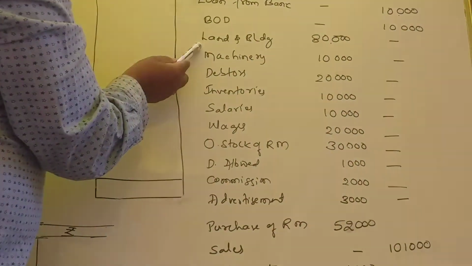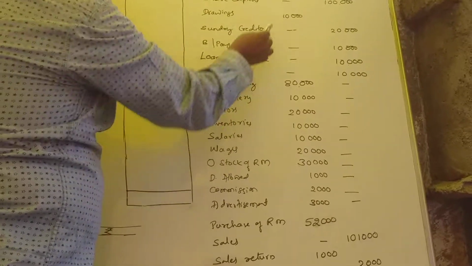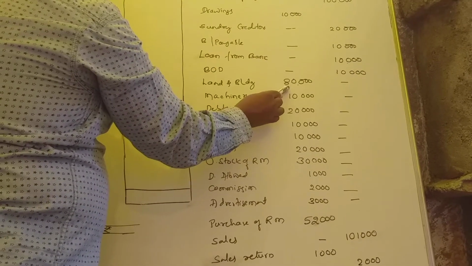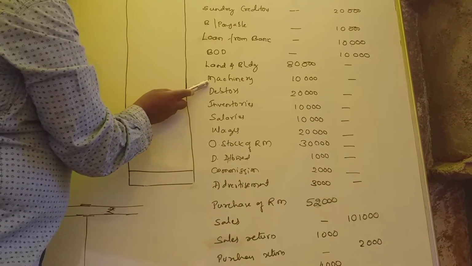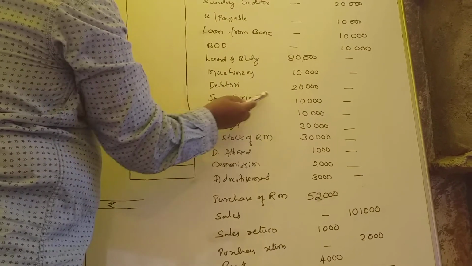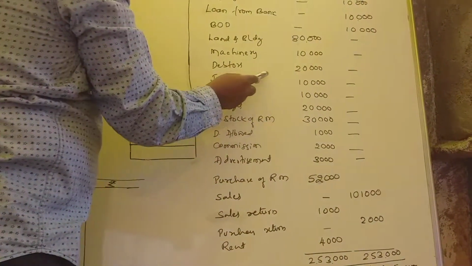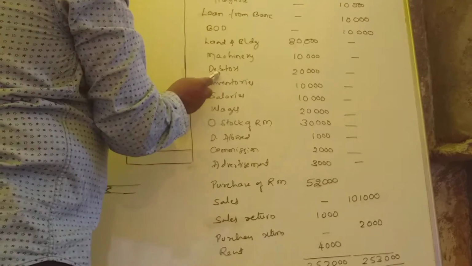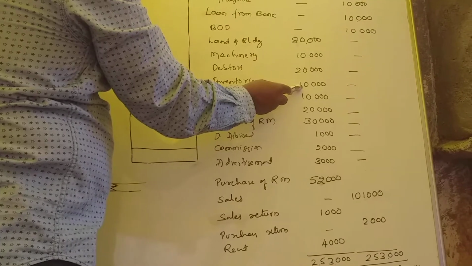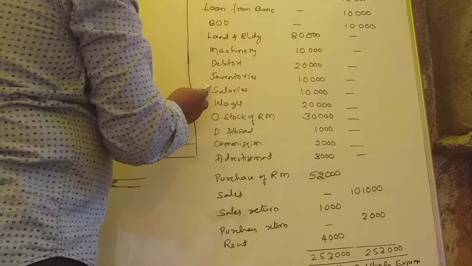Now land and building is there, that is 80,000. Land and building is a debit entry, that's why it is an asset. It is long term. Machinery is also long term, 10,000. Debtors: X Limited sold some amount on credit, 20,000, that is also an asset. Inventories, that is stock, 10,000. Salaries, again 10,000.